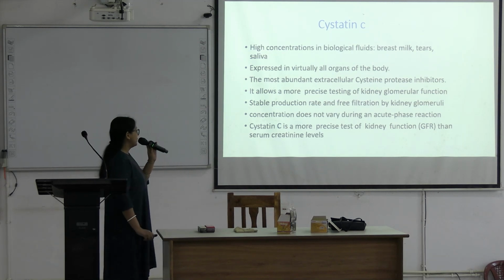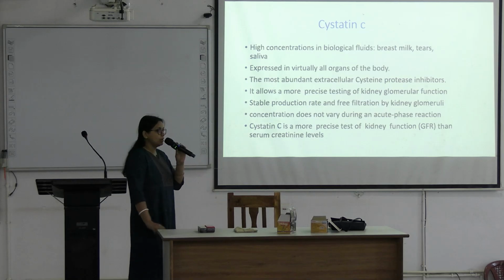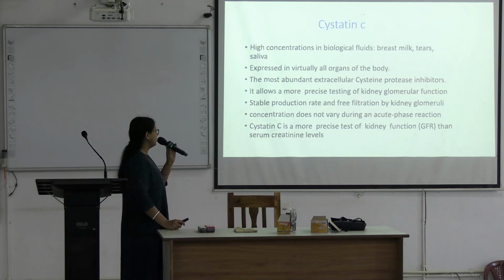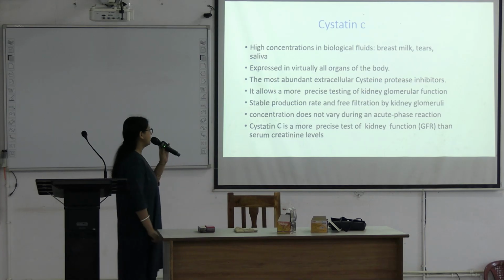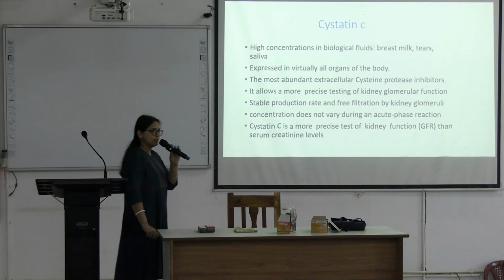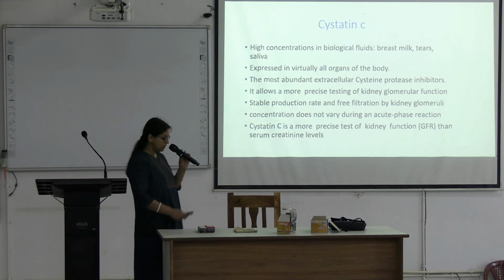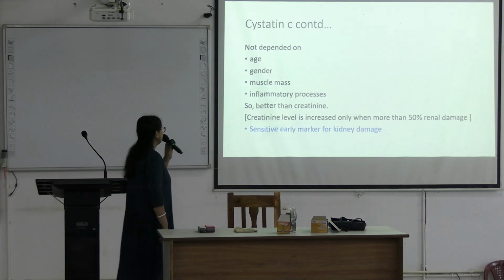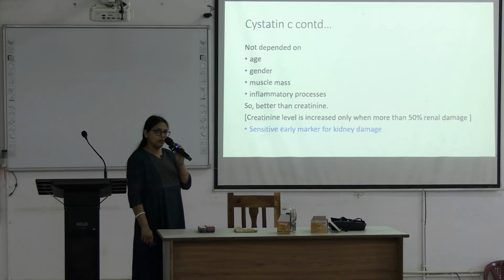It allows a more precise testing of kidney glomerular function because it has a stable production rate and free filtration by the kidney glomeruli. Concentration does not vary during an acute phase reaction. Cystatin C is a more precise test of kidney function than serum creatinine level because it is not dependent on age. In case of creatinine, it was dependent on age.